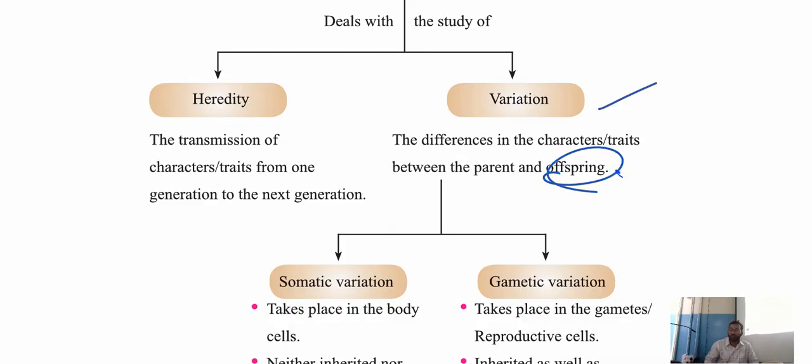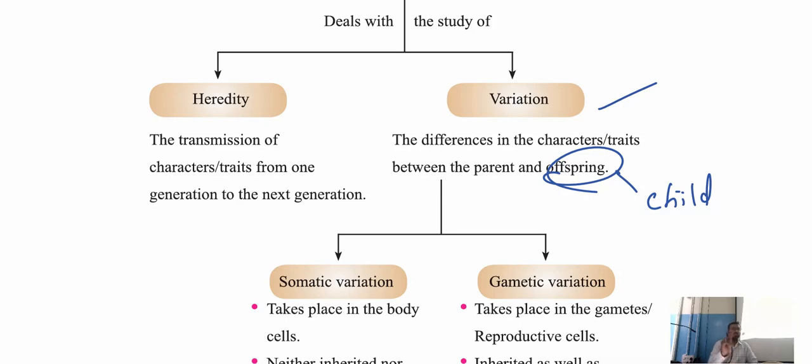What is the offspring? Offspring is nothing but child. The child of their parent is said to be an offspring. Offspring means children. Understood? Their children, what do we call them? We call them offspring. There will be differences between parents and their children. Are you getting my point? Some children don't look like their parents. That is called variation.